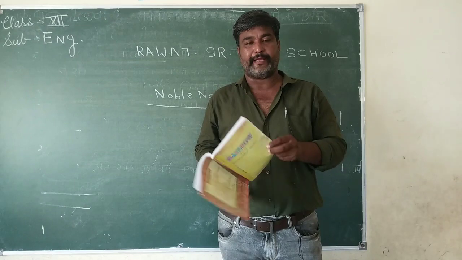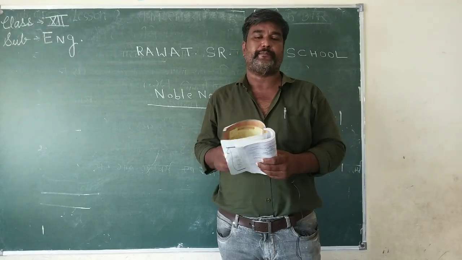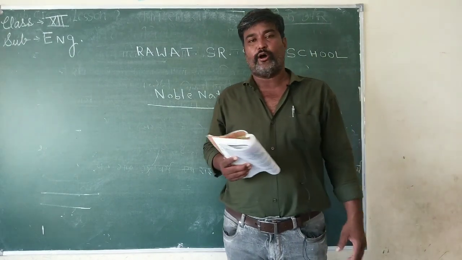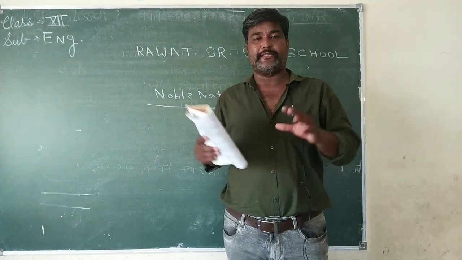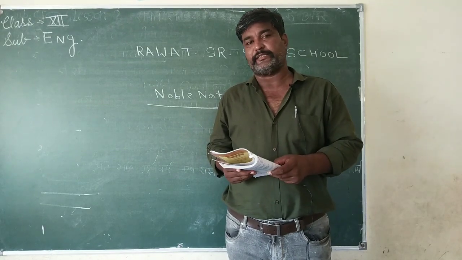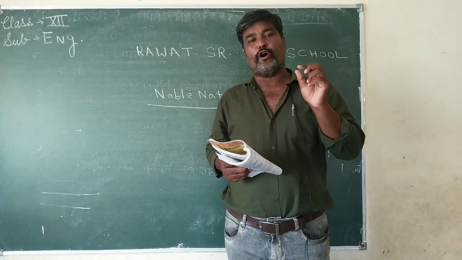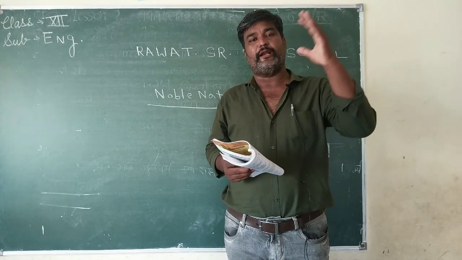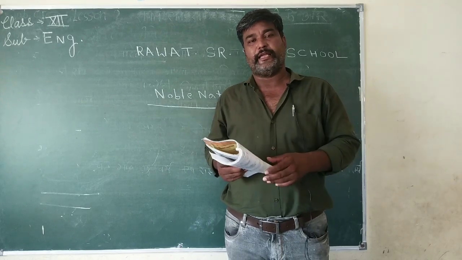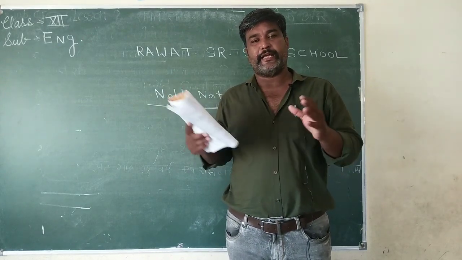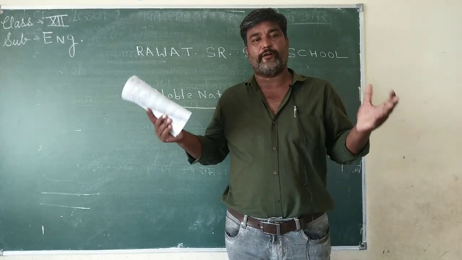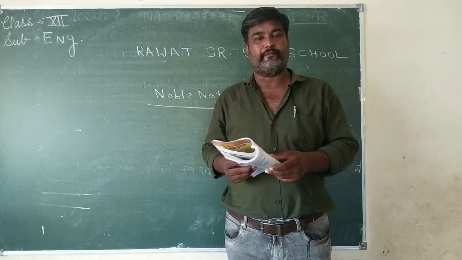Now we are moving to the second question for the students. Mention the qualities of an oak. What are the features of the oak tree? Okay, now listen to the answer. The oak tree lives a very long life of 300 years, but in this long period it doesn't provide anything to anyone. It doesn't provide any kind of flowers or fruits to anyone.